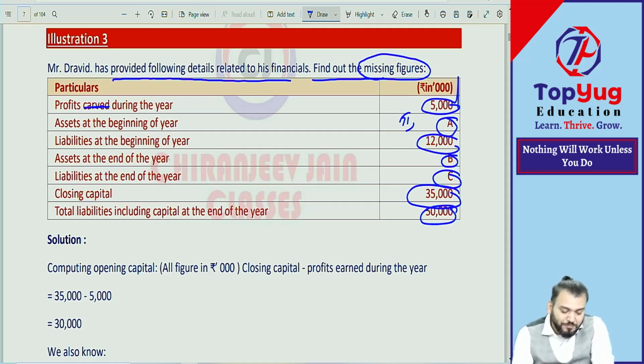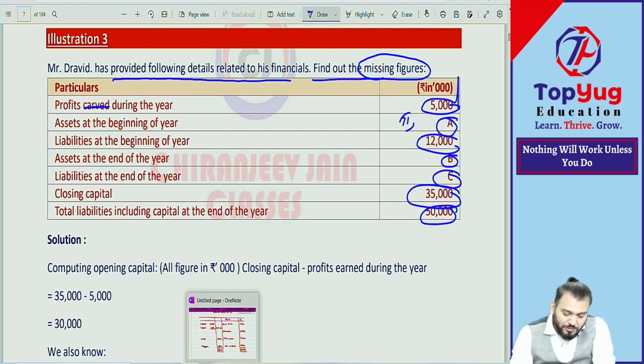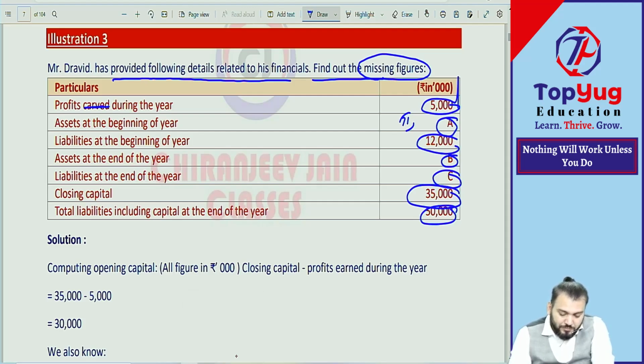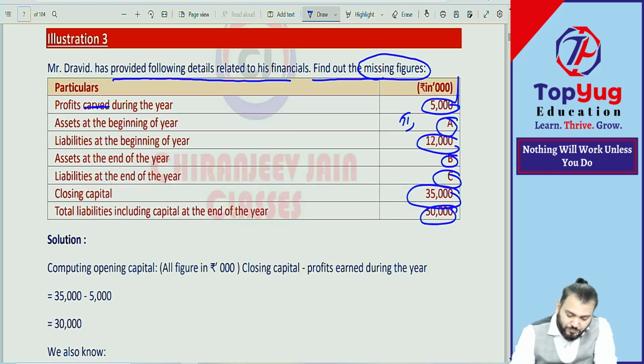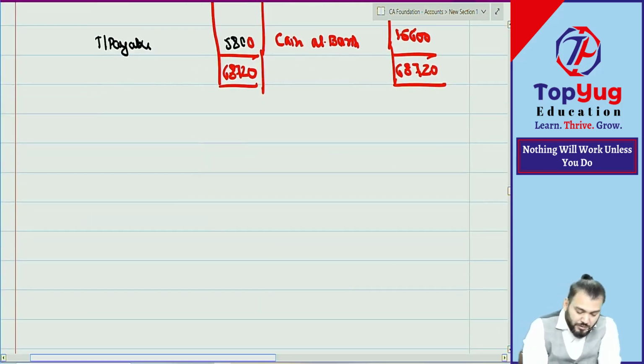First you need to find out what? Asset at the beginning, liability at the beginning, profit during the year. Can you do it by your own? I will do. I'm just giving some hint. This type of question, what you should do. Illustration number 3.